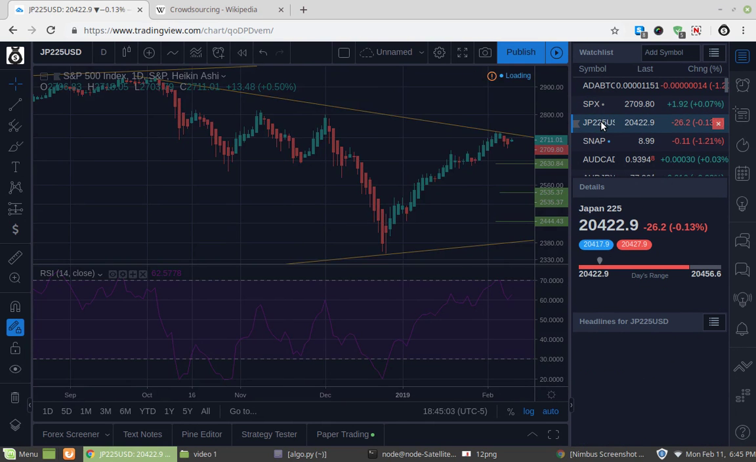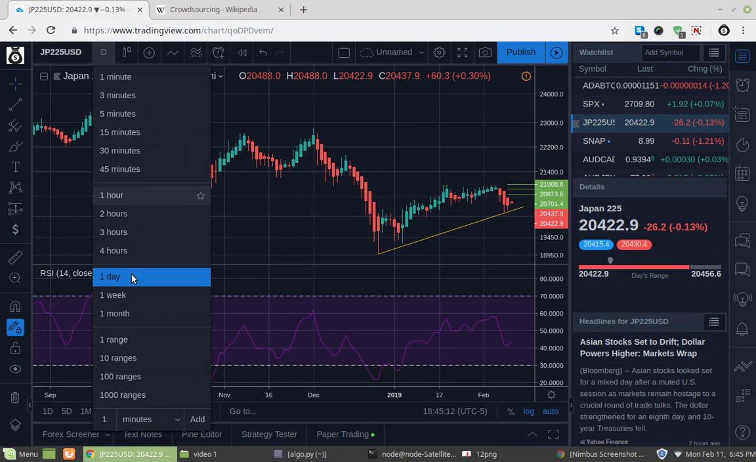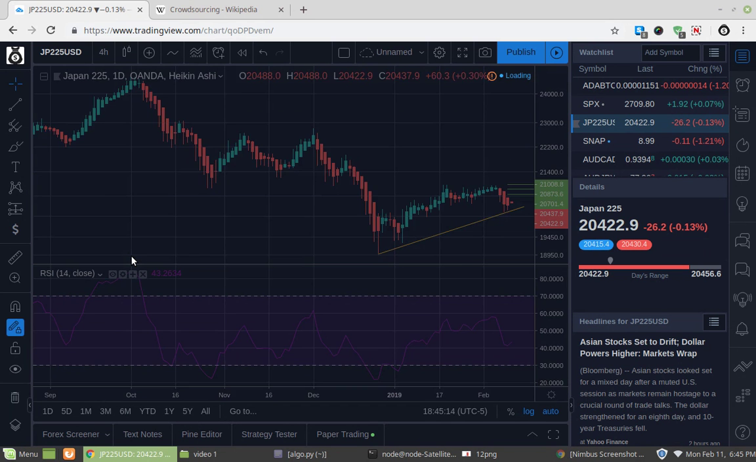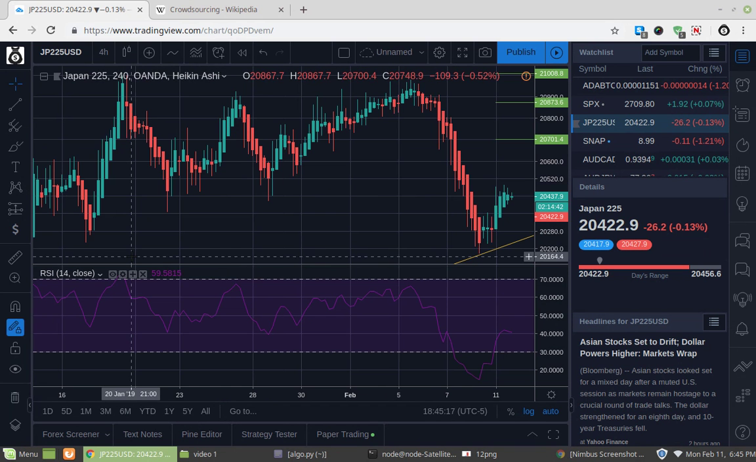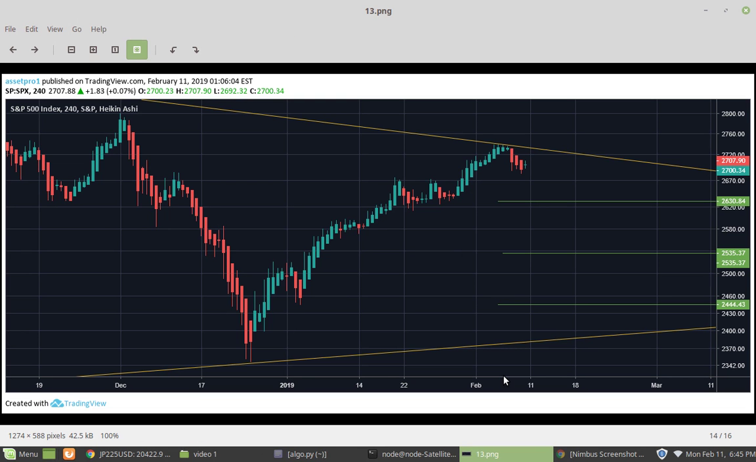So the next one is the Japanese 225. Let me put in the 4-hour chart. This follows the most active Japanese stocks in their exchange, in case anybody didn't know. Yeah, this is a screenshot of the S&P. So we're gonna follow this to see if it pans out. This was in TradingView, in case anybody was wondering.